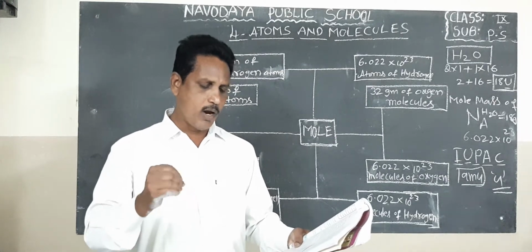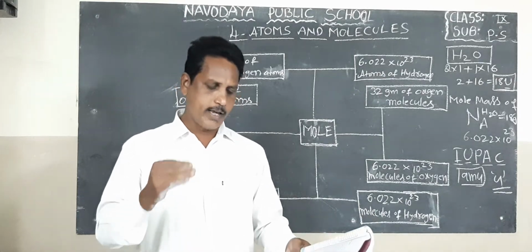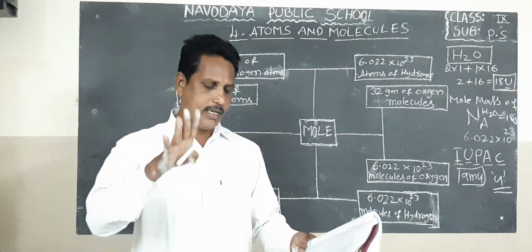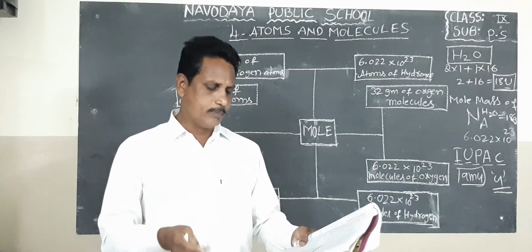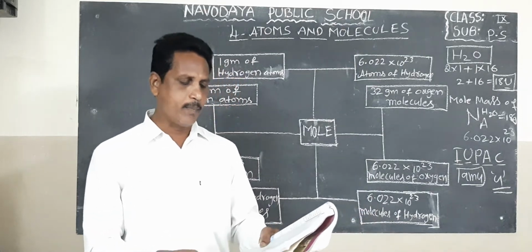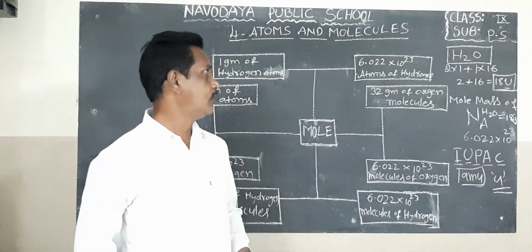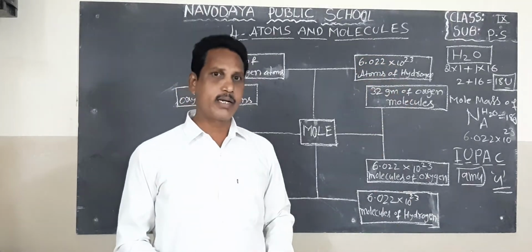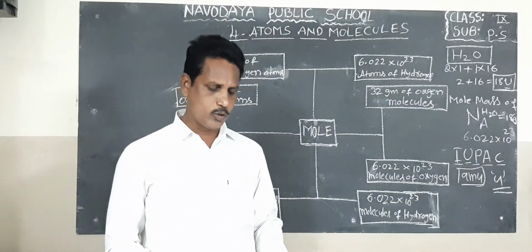The molar mass and molecular mass are numerically equal, but molar mass has the unit grams and molecular mass has unified mass. Starting with one unified mass, the molecular mass of water is 18 unified mass.